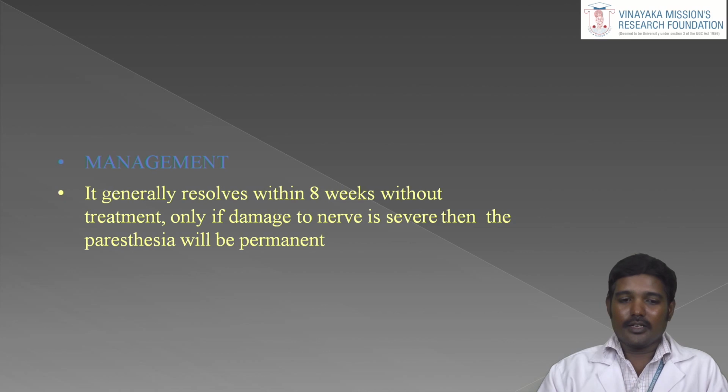Generally it will be resolved within 8 weeks. So within 2 months it will slowly resolve, and we want to observe the patient without any treatment. If the damage to the nerve is very severe, then the paresthesia may be permanent. So it depends on the nerve injury. Small things resolve within 8 weeks; only very severe damage is permanent.